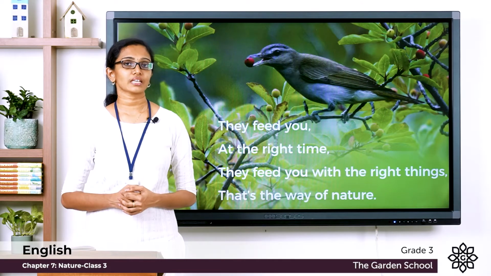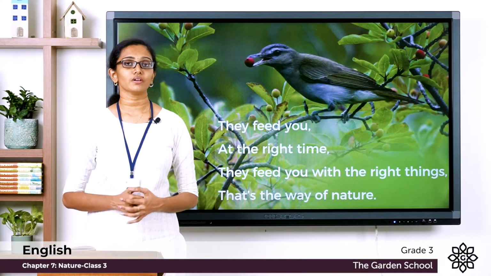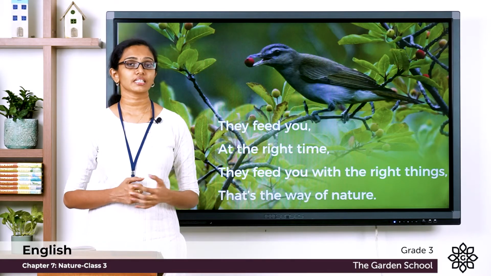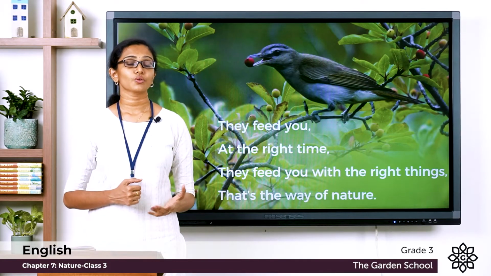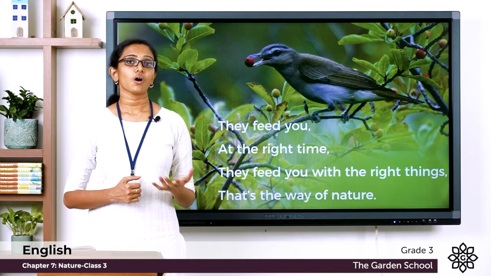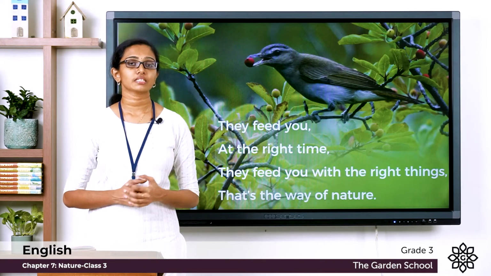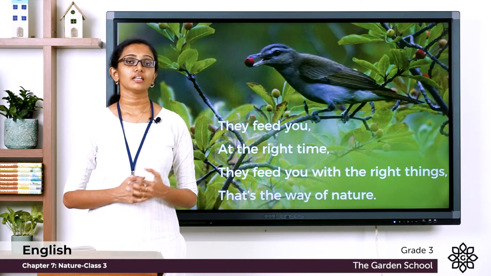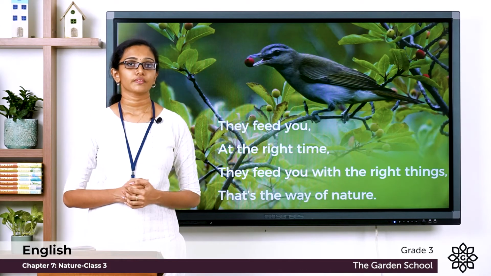So in the first two stanzas, the poet is talking about the trees in nature. Look around yourself. Do you see the trees in cluster? Cluster means to grow in groups. So these trees which grow in groups, they provide all that is needed by the living beings in the nature. The trees provide us food and warmth. And they also provide shelter. And when you feel tired, the trees provide you shade. And that's how they are in nature.